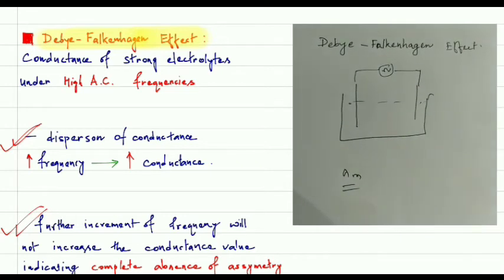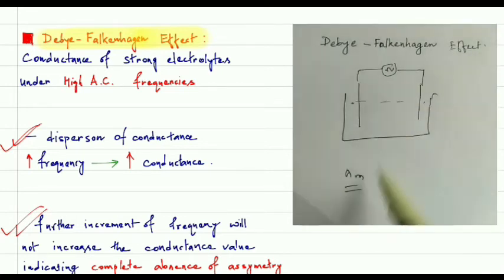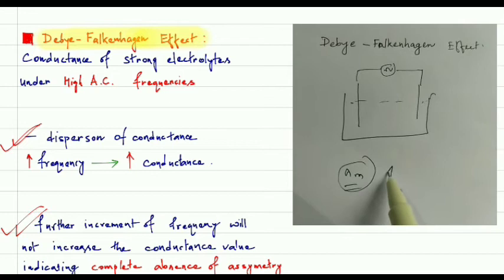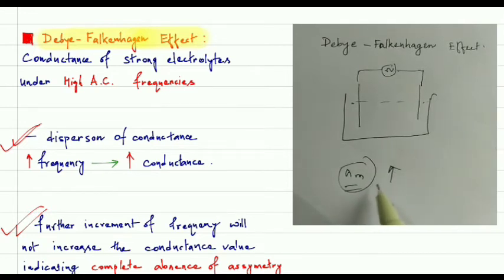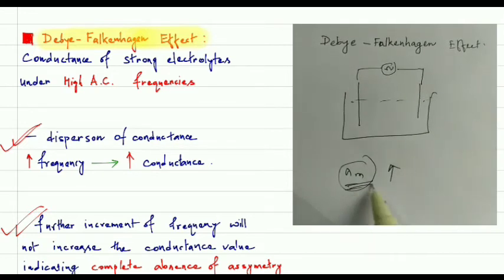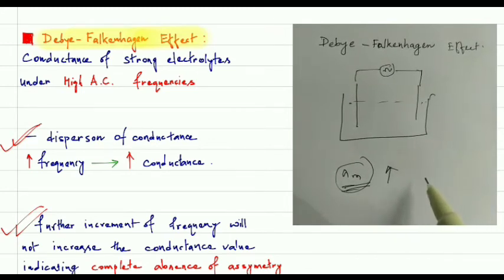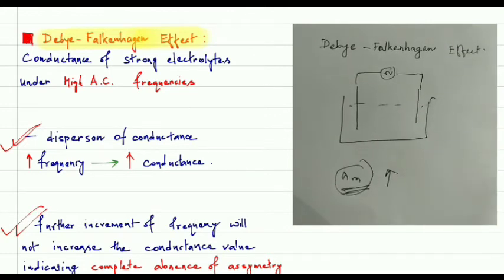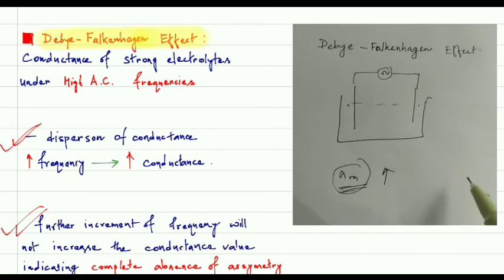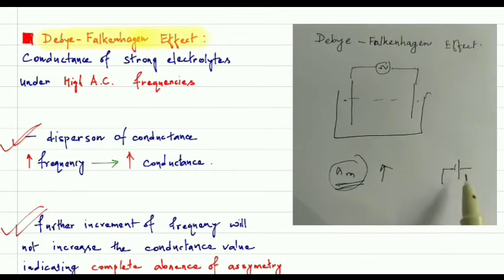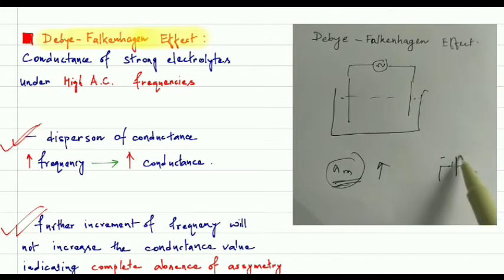They found a higher conductivity value in comparison to the conductivity value calculated with direct current, that means just the direct potential from a battery, negative and positive.